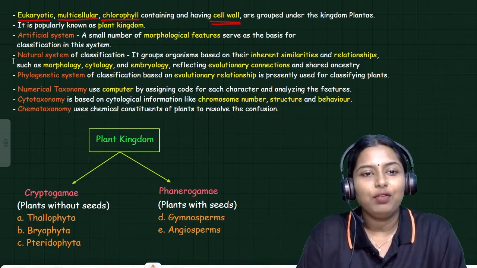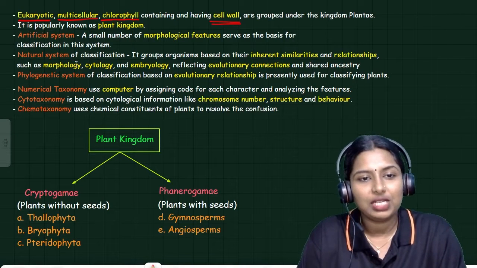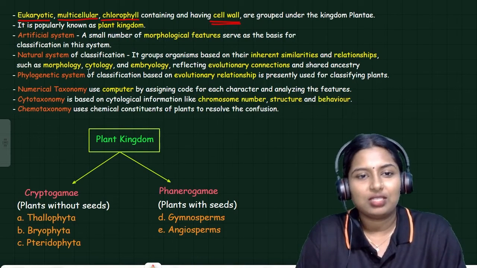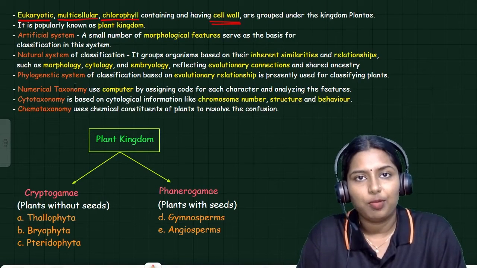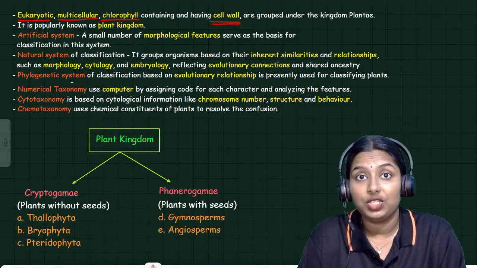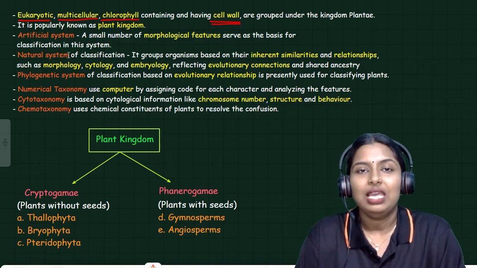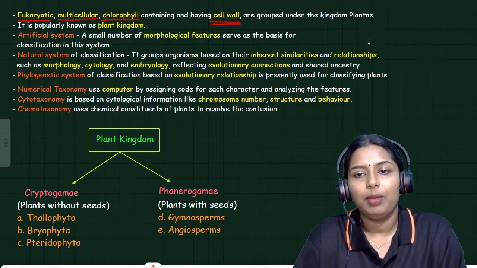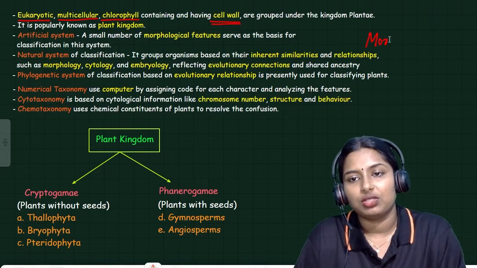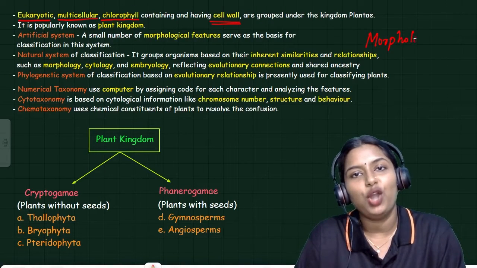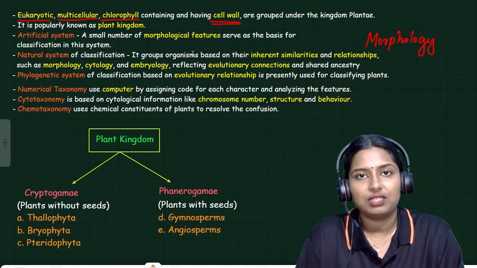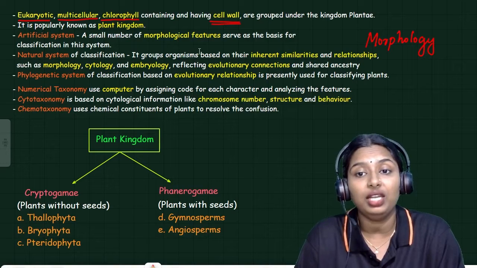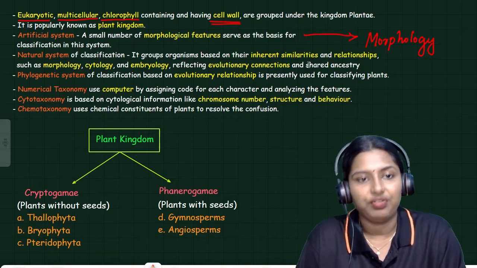We have to study the artificial system of classification, natural system of classification, and phylogenetic system of classification. This is just an introduction for you. What is the artificial system of classification? Here we have to learn about the morphological features. The classification which is based on morphology is called the artificial system of classification. This is a very ancient system of classification.